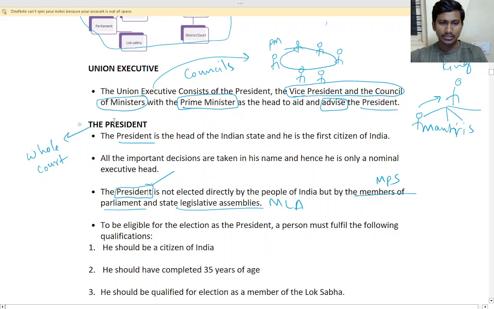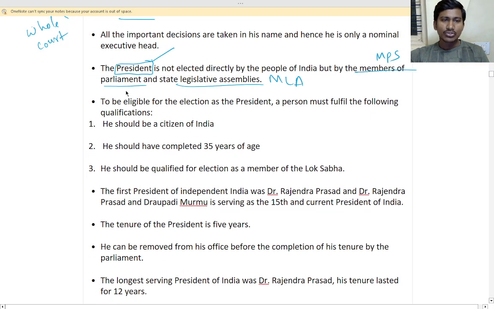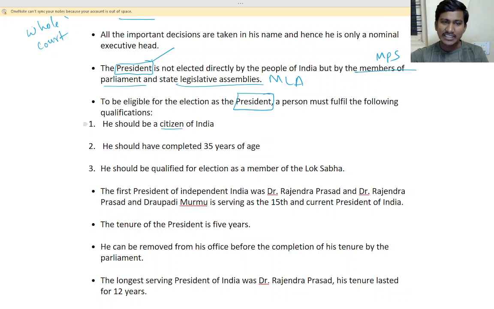So, to be eligible for the election of president, a person must fulfill the following qualifications. Who can become the president? Who can stand for the president? He should be an Indian citizen, with a minimum of 35 years of age. He should be qualified for election as a member of Lok Sabha, which means he should be a degree holder.